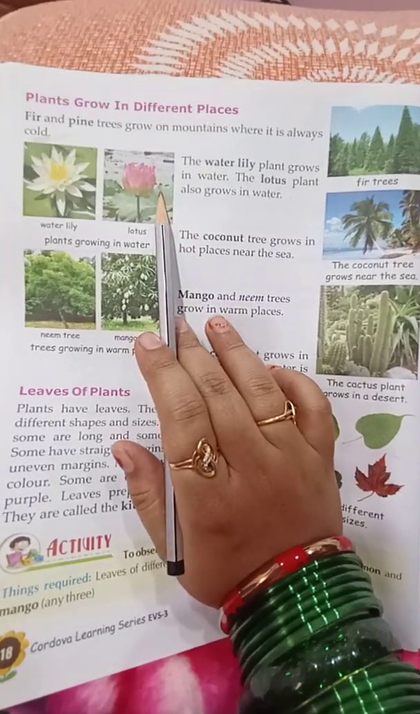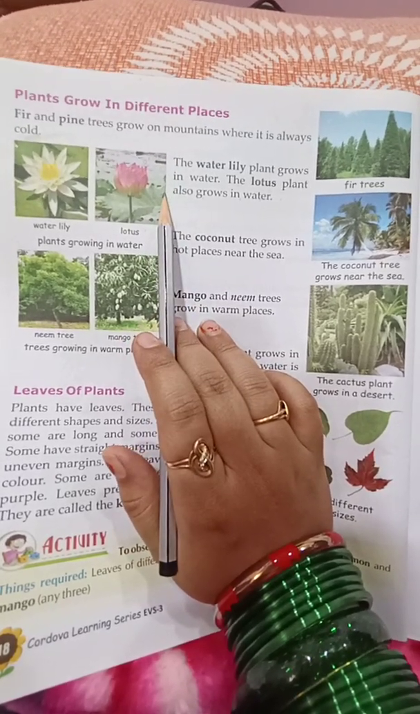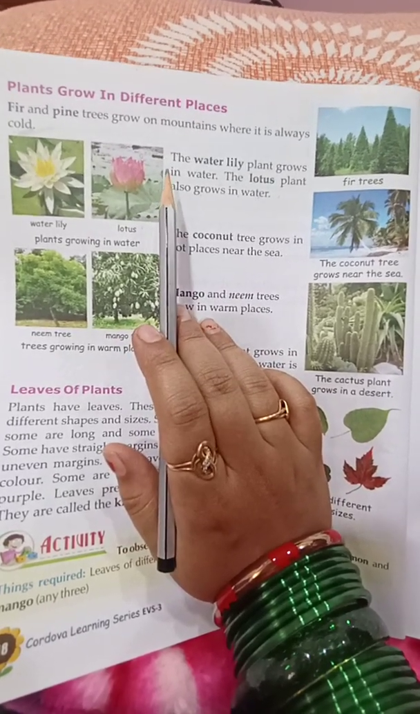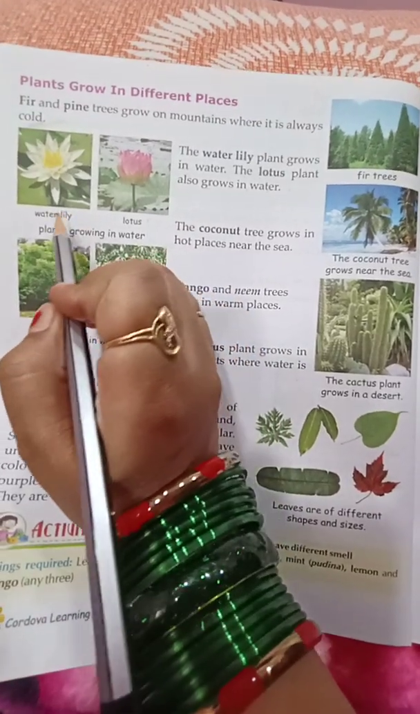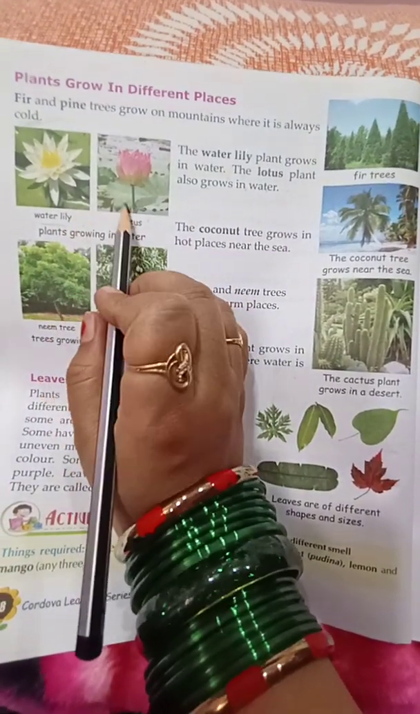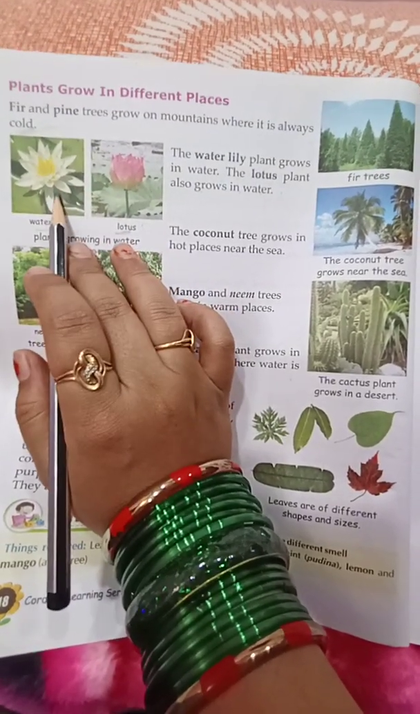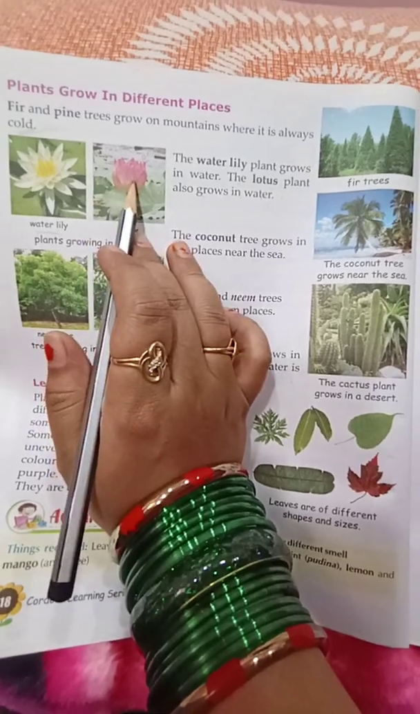So the plants which need water for their growth are called aquatic plants. What are they called? Aquatic plants. So water lily and lotus are called aquatic plants because they need water for their growth.